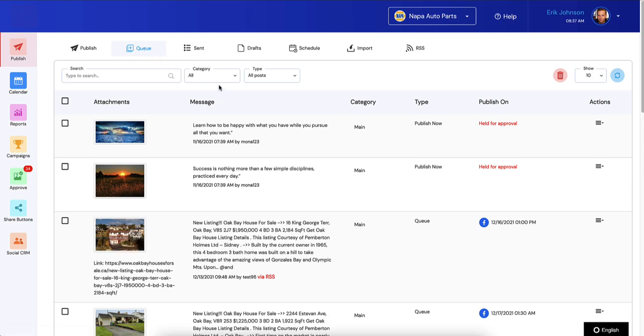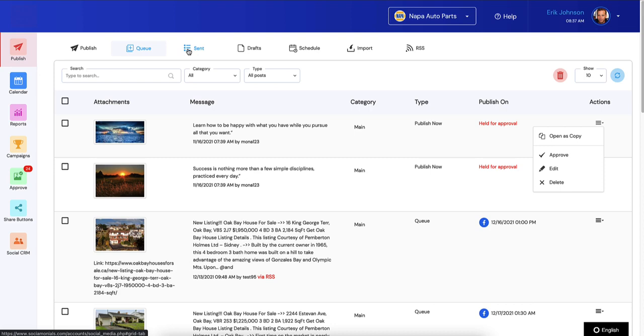So basically what you'll see is all the other social networks will be gone from the publish on list, and it will only have Pinterest, and it will actually notify you of how many remain after that initial one goes out. So you'll always be able to see, okay, there are still 2 more boards that need to go out. And if you decide, I do not want this to go out to the other boards, just like with any of our other posts, if you remove it from the queue by clicking delete, it will remove those last 2 posts, or 10 or 20 or however many boards that you're trying to send to. It will remove all of the subsequent posts when you remove it from the queue.